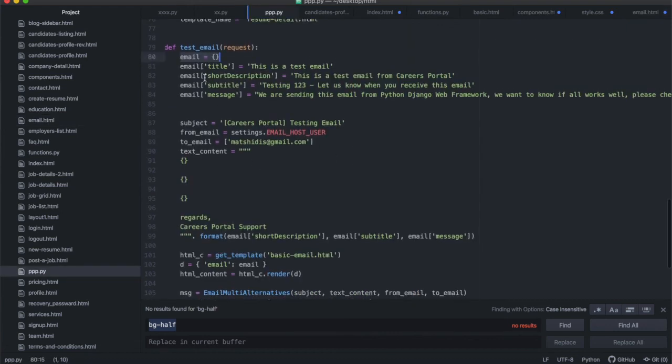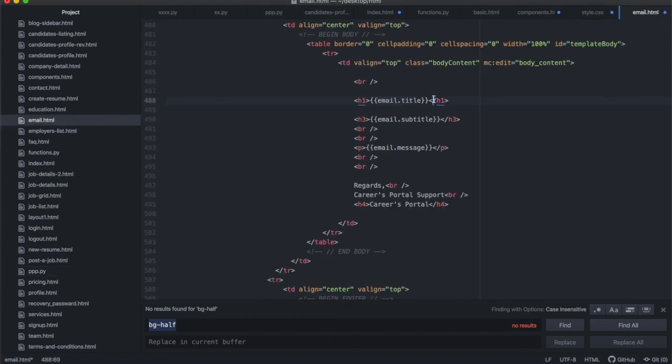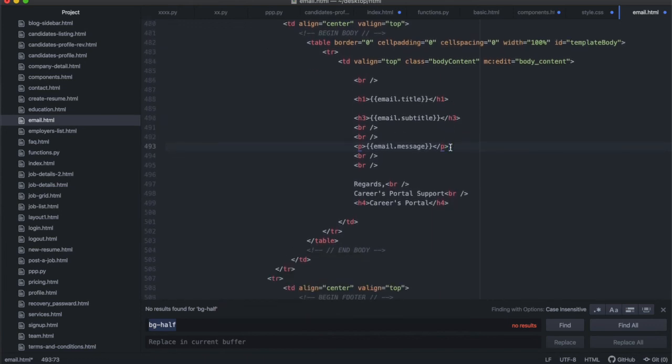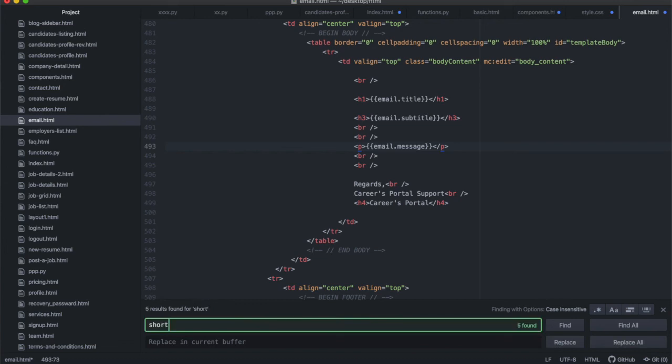I'm going to specify the title of the email, the short description, the subtitle, and the message. These are the four variables that I need inside of our template. So the title goes over here. There's going to be a subtitle in an H2 tag. There's going to be a message. And where is my short description? Let me just search for short description.